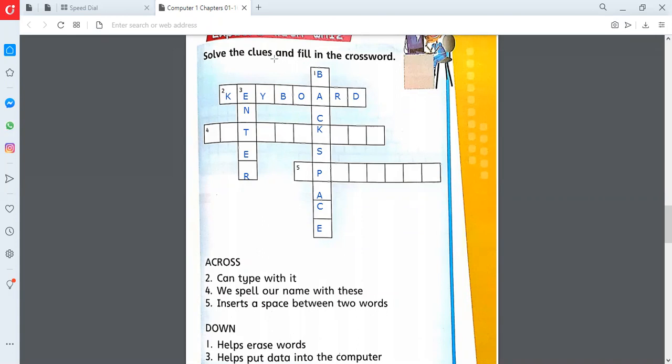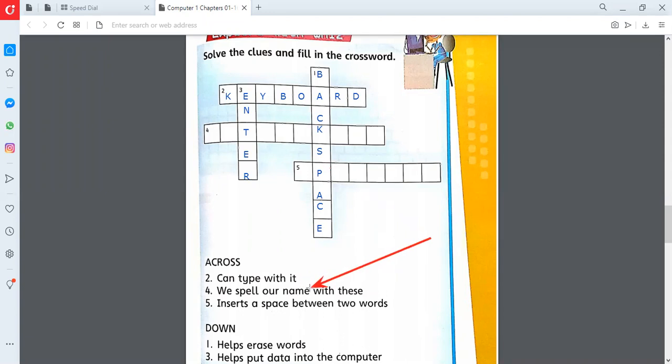Let's move to the fourth one. The fourth word is giving us a hint that we spell our name with these. We can spell our names with these. Oh, excellent. So basically, it's one word given, but these are two words. Hamza Al Sayyed, Anas Muhammad, very good. It's a tricky one.